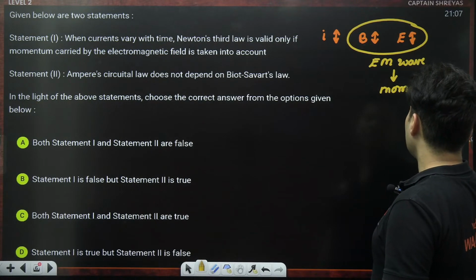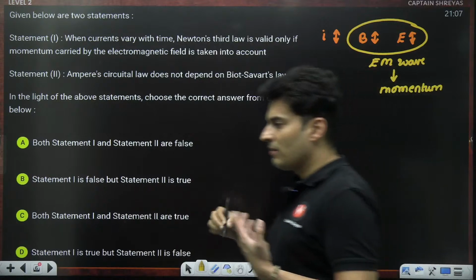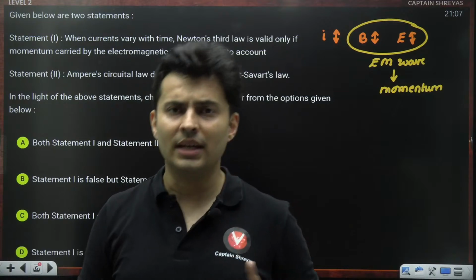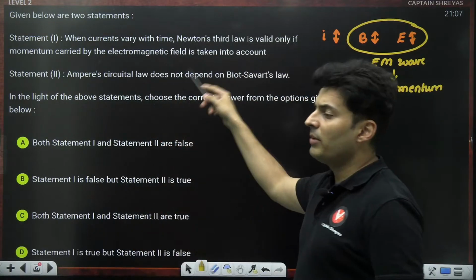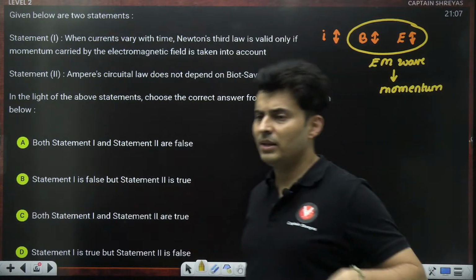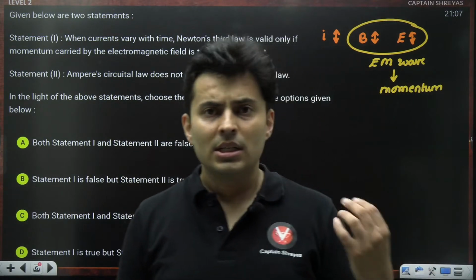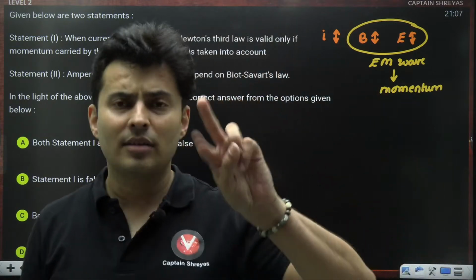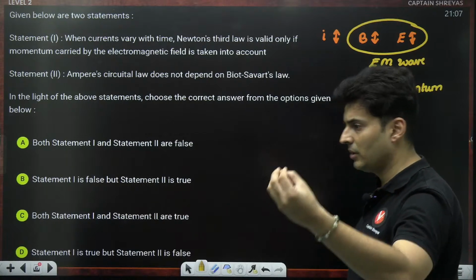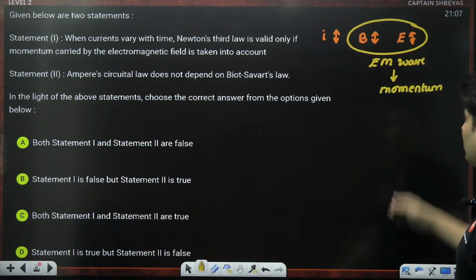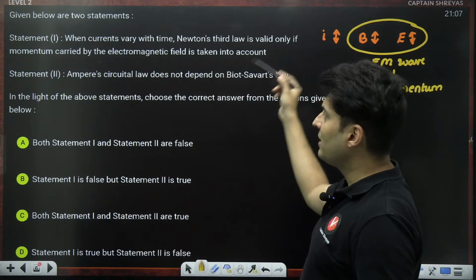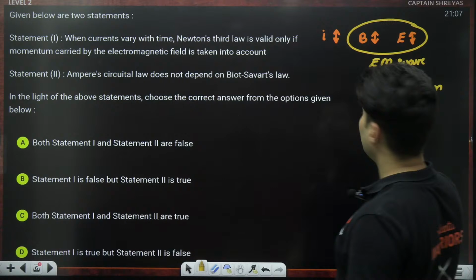And this electromagnetic wave also has momentum. Any light particle has a momentum, even in modern physics when you study photons. So technically, this could have been asked after you study modern physics. But remember, any electromagnetic wave, be it X-ray, microwave, or gamma rays, at the end of the day shows dual nature, wave nature as well as particle nature. When they collide with some particle, it will have some momentum. So it definitely carries some momentum. The electromagnetic field definitely carries it.